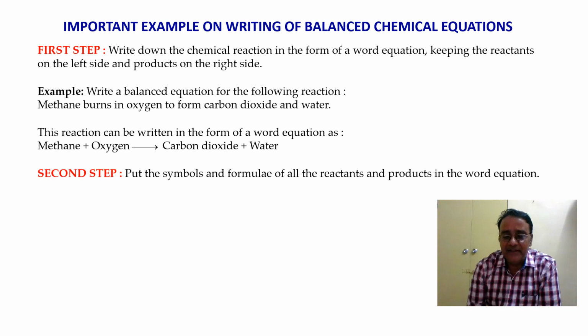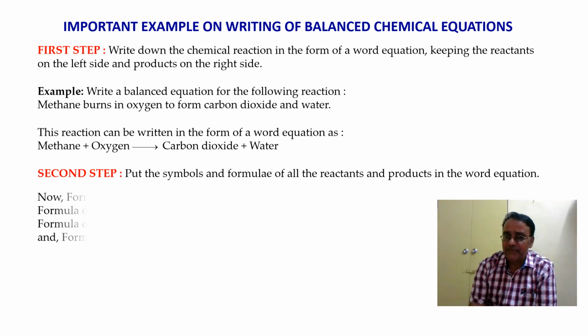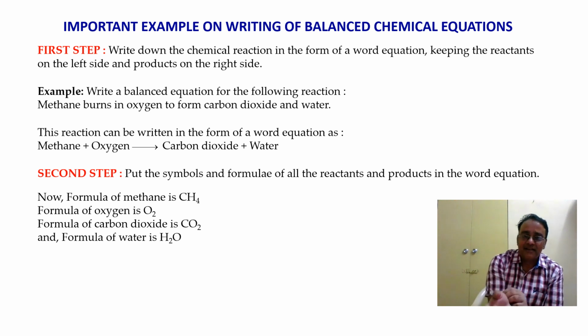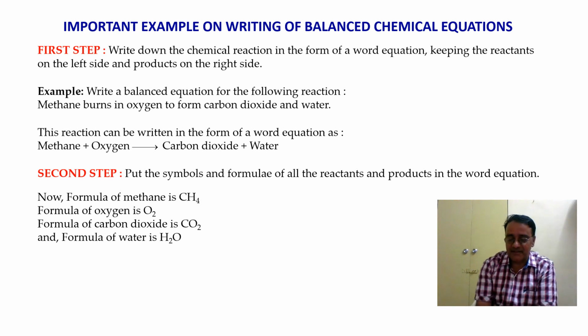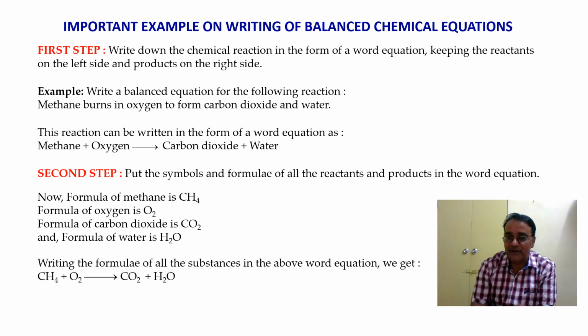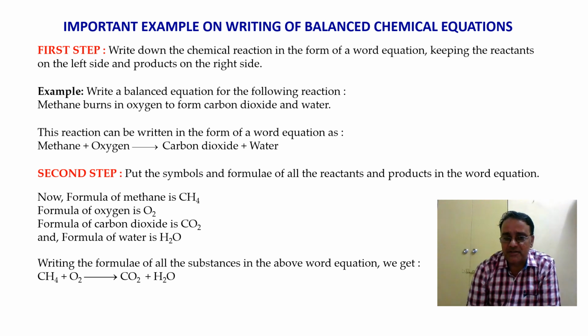So we'll see one formula for each one. Methane is CH4. Oxygen is O2. Carbon dioxide is CO2. And water is H2O. So we got all the formulas of all the reactants and products. Now we are going to write the formula of all of them in the above word equation. So we got this equation.